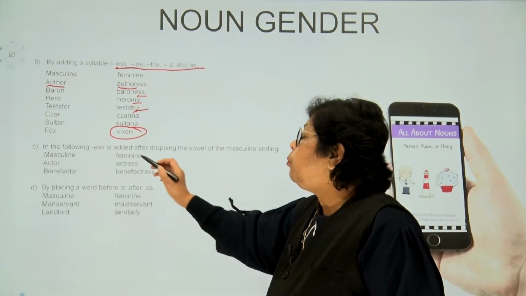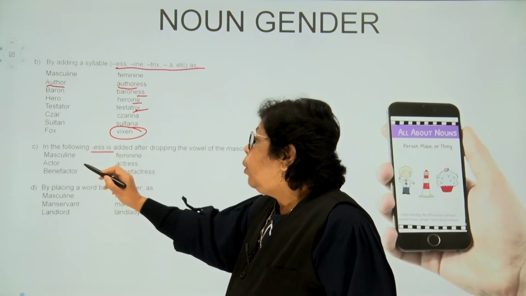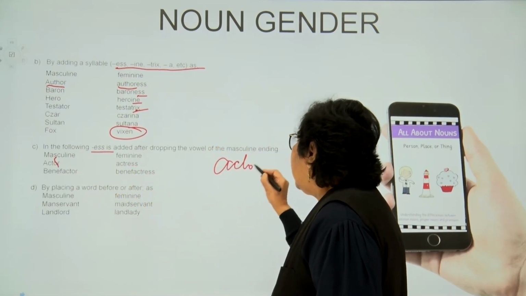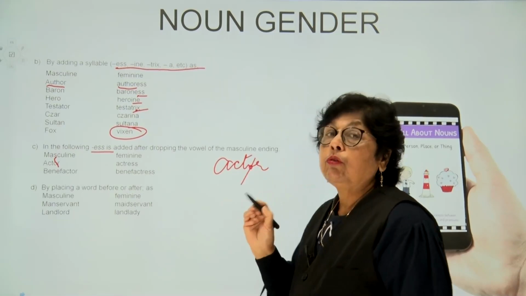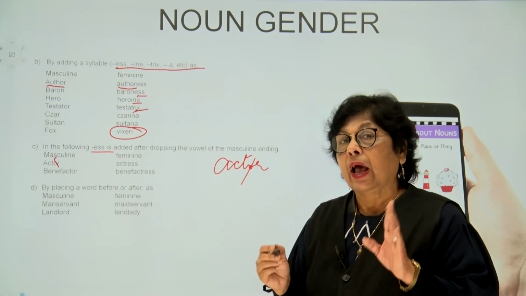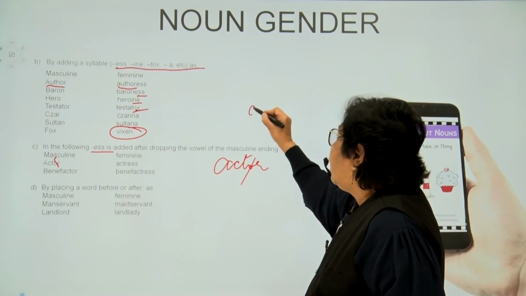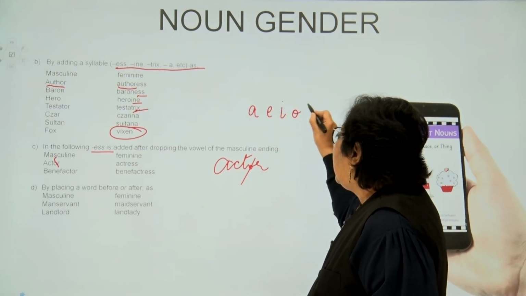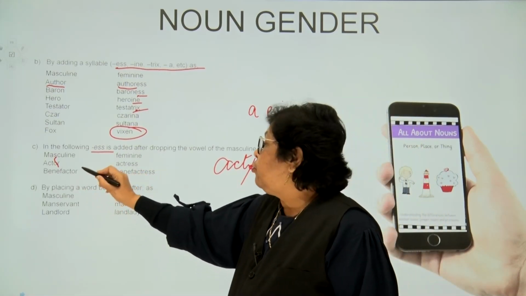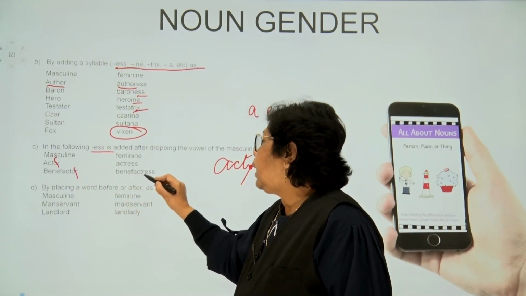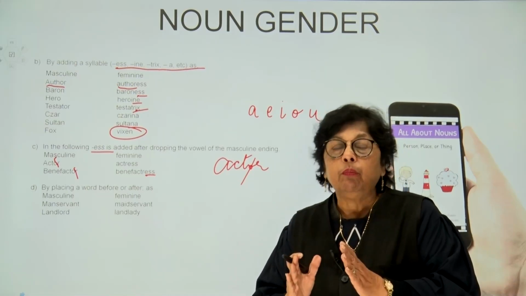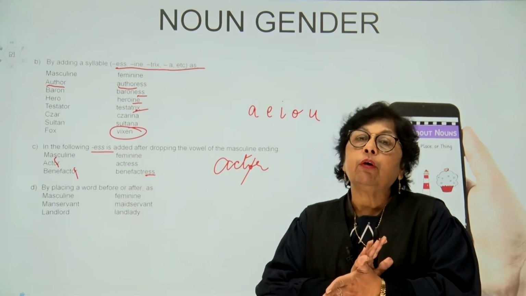Now, sometimes when we add ESS, children, we drop the middle vowel. So when you have an actor, children, we will cut the vowel because the vowel is before the last alphabet. Now, what are the vowels? I'm sure you know it, children. They are the alphabets A, E, I, O, and U. Now, similarly, benefactor, we cut the O, and we add ESS. So, sometimes if there is a vowel before the last letter, we need to cut the vowel and we need to add ESS.